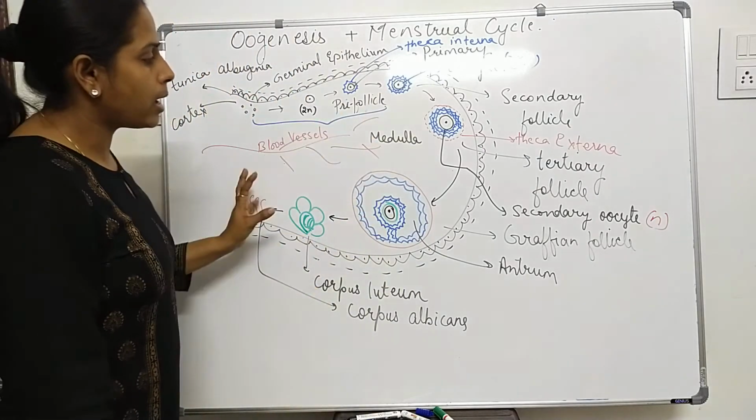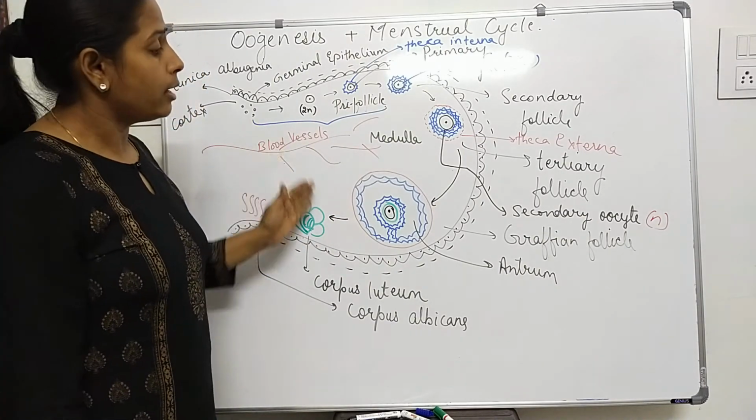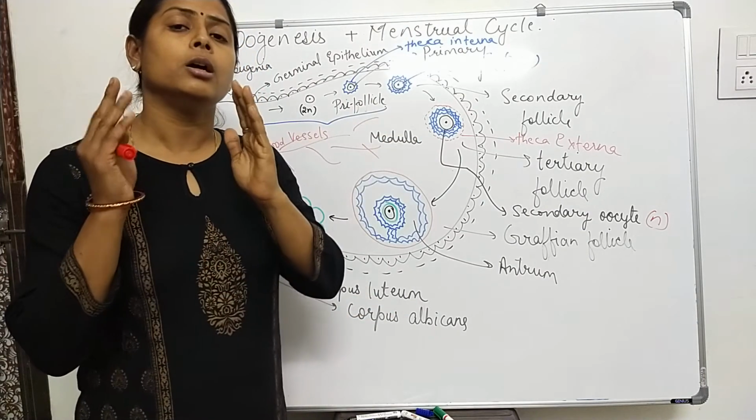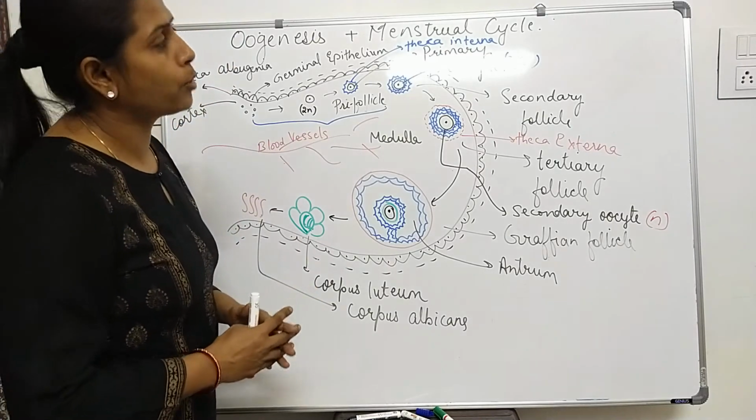So this is all about the section of the ovary, inside which the oogenesis process takes place. But if I explain the menstrual cycle along with it, that means all the hormonal control which happens during the menstrual cycle, what is happening in the menstrual cycle process?